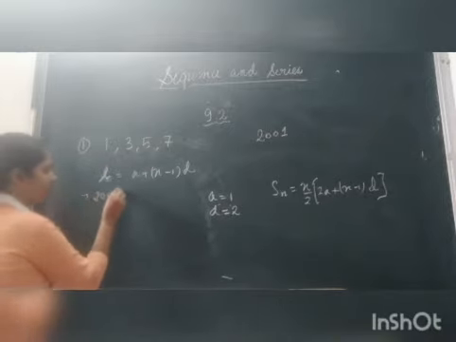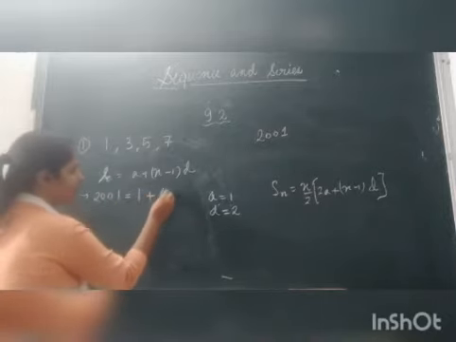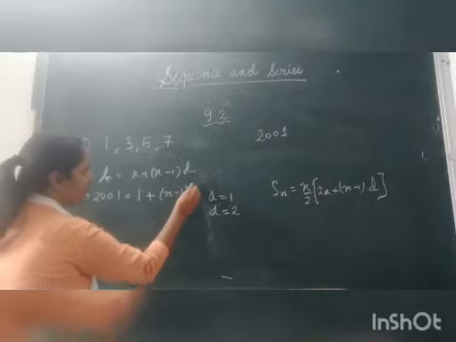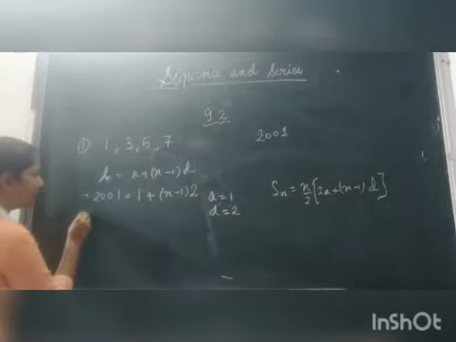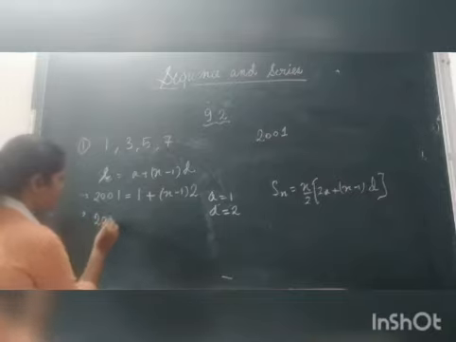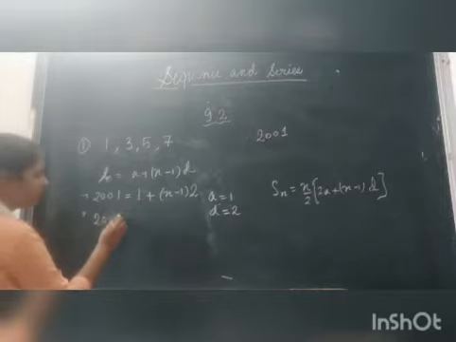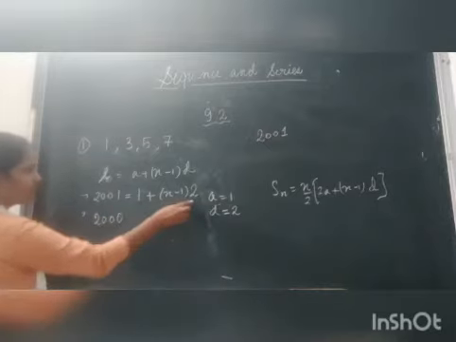So we have 2001 equals to 1 plus n minus 1 into d, and d is 2. We will simplify this to get the value of n. 2001, this minus 1, this 1 will come this side. So we will have 2000, this 2 will come this side.